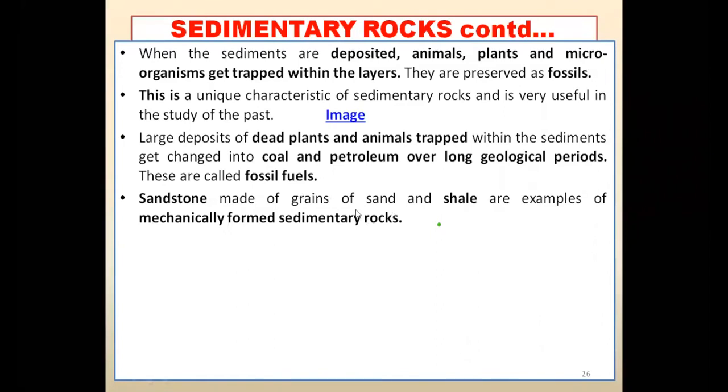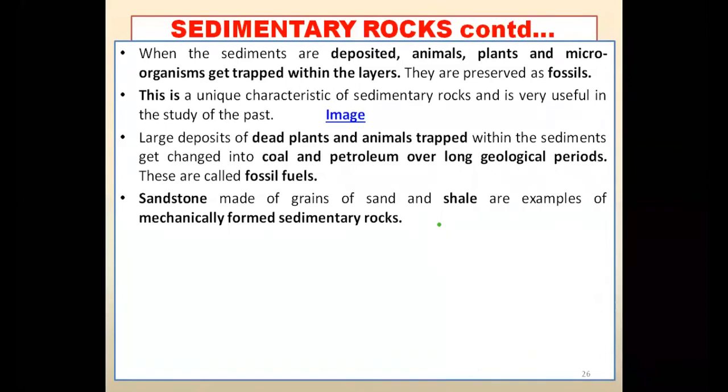So these are known as fossil fuels, because coal is the mixture of the bodies of dead plants and animals. We also know that the mixture of the bodies of the dead plants and animals is known as fossil. And if you are using those fossils as fuel to burn and cook food, then it's known as fossil fuels.